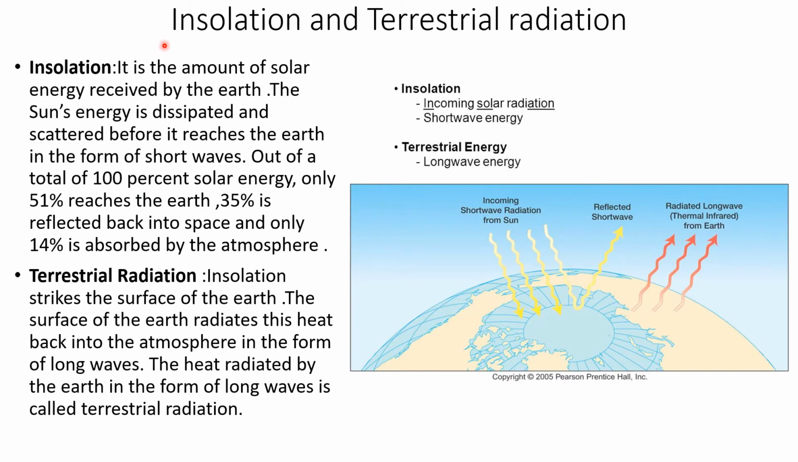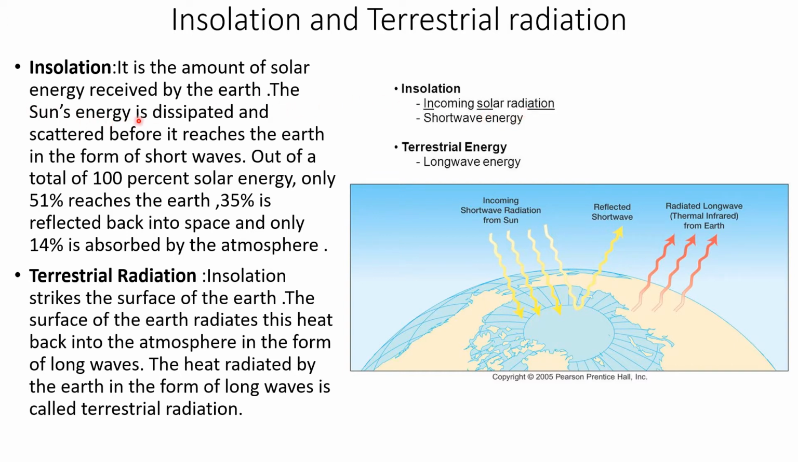Now let us understand what is meant by insolation and terrestrial radiation. Insolation. It is the amount of solar energy received by the Earth. In fact, the word insolation is formed from three words: incoming, solar, radiation. So from incoming, IN has been taken, from solar, SOL has been taken, and from radiation, ATION. So insolation, short for incoming solar radiation.